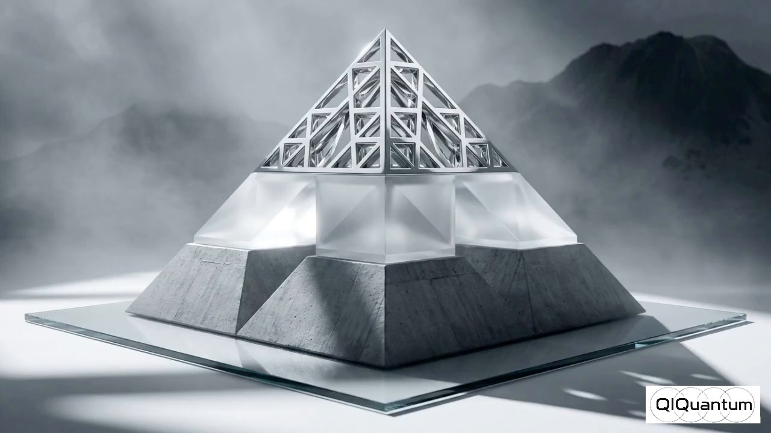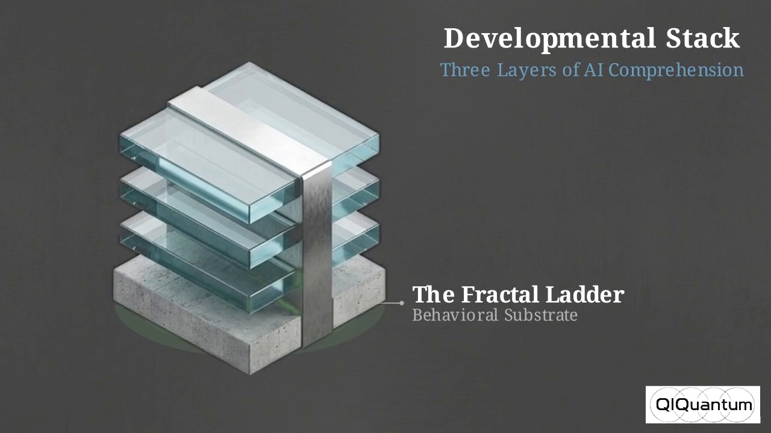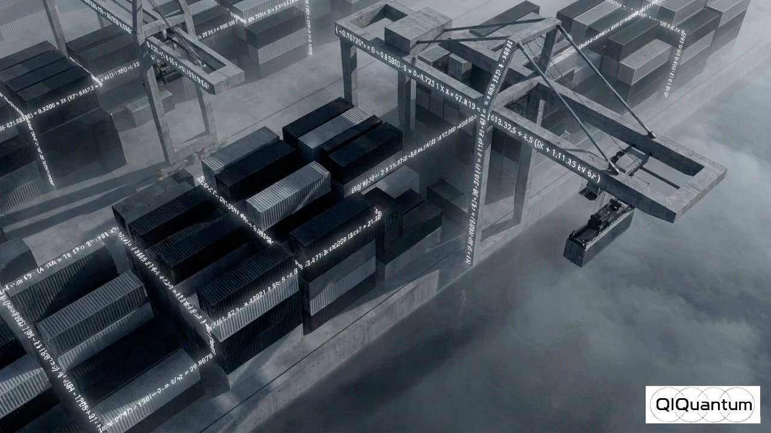To build responsible autonomous agents, engineering must shift. The solution requires a multi-level developmental stack, an architecture equipped to comprehend the nested structures of reality. This 3D diagram outlines the developmental stack. It organizes AI comprehension into 3 distinct layers: the Fractal Ladder at the base for behavioral systems, Cosmology of Light in the middle for generative semantics, and QIQD at the top for physical property logic. These framework layers interact to provide a mathematical basis for systems that navigate and modify the environments they inhabit.